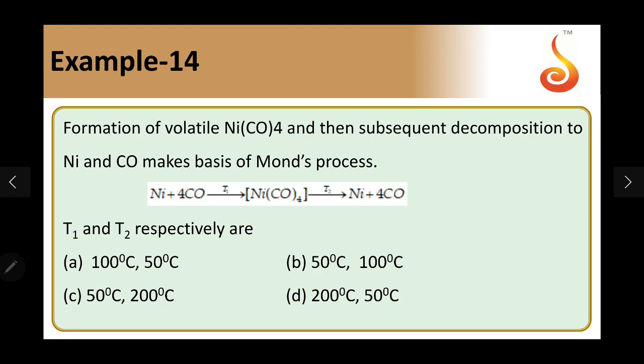So the temperatures for these two steps: it's a factual question. The first one is a relatively lower temperature. To break the complex, you require higher temperature. So the option is 50 degrees and 200 degrees Celsius.